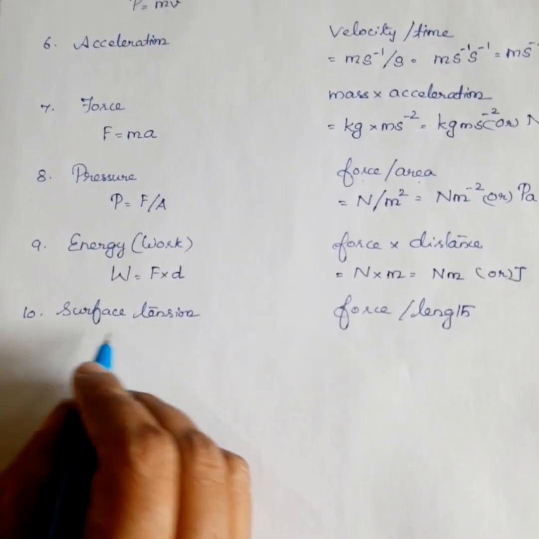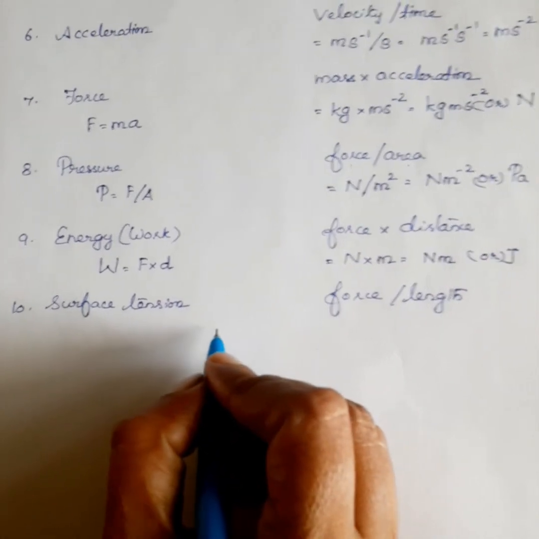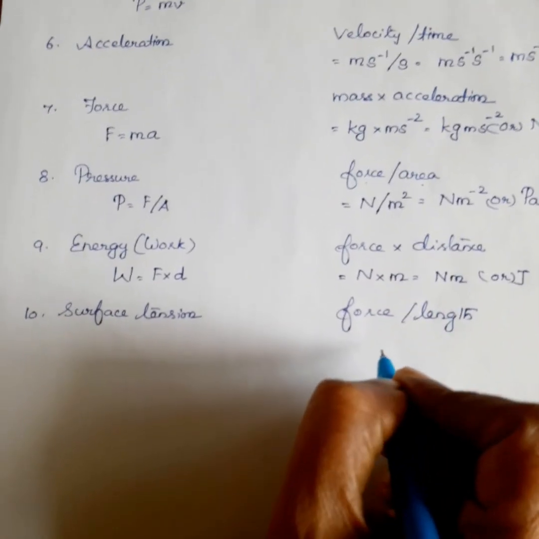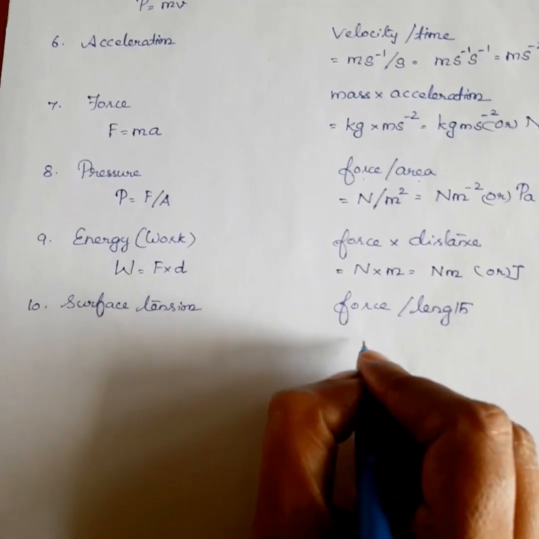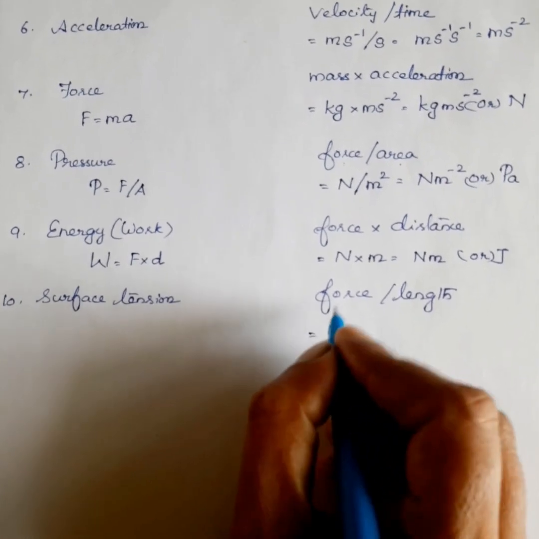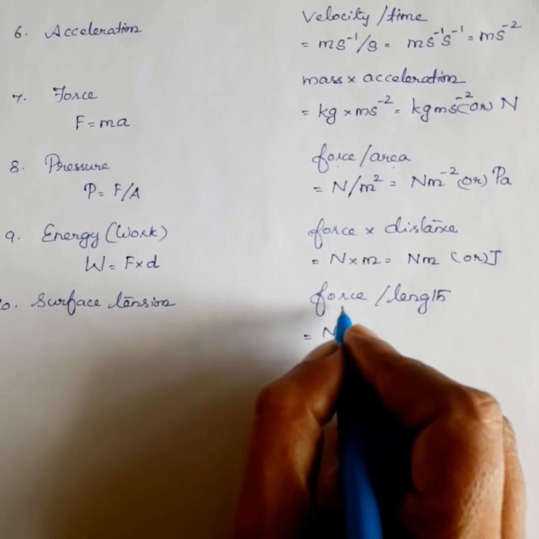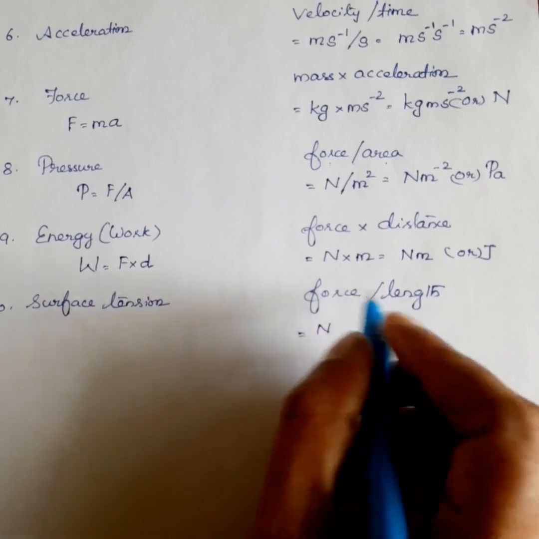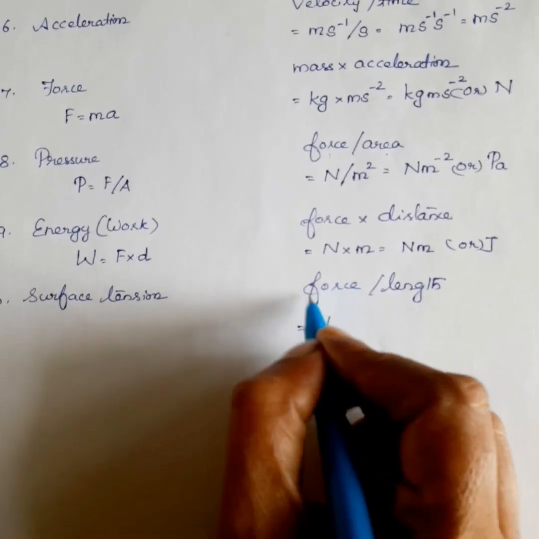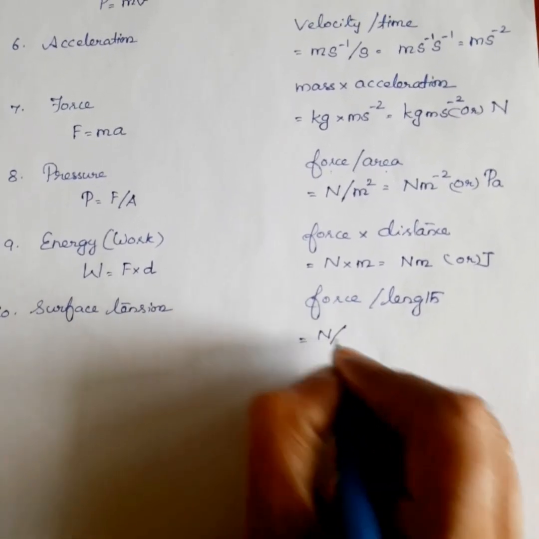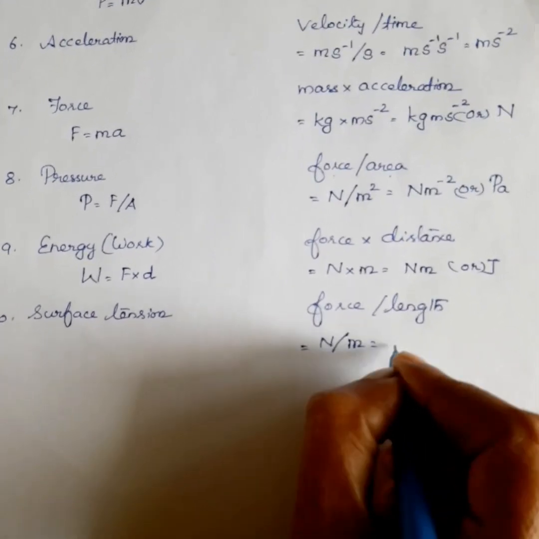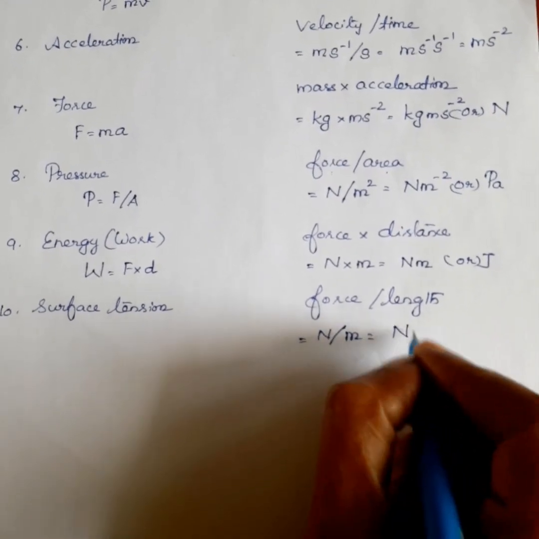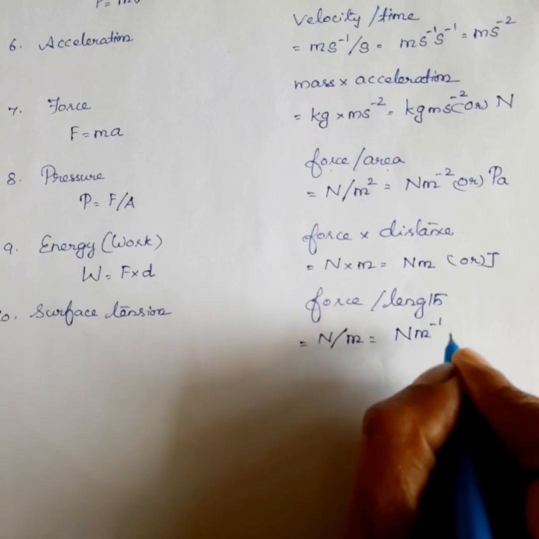Next one is surface tension. The mathematical expression is force per length. The unit of force is Newton divided by length, which is meter. So, Newton m power minus 1.